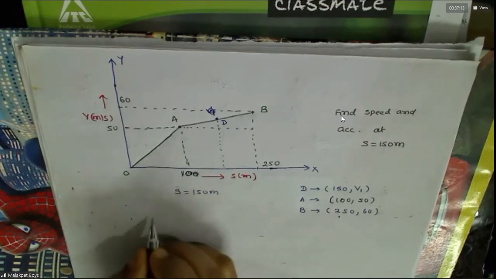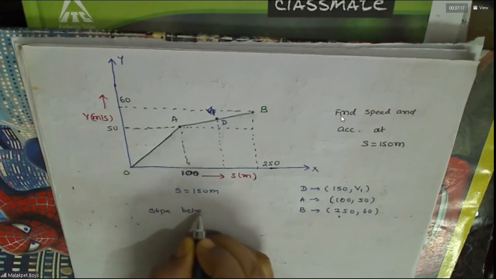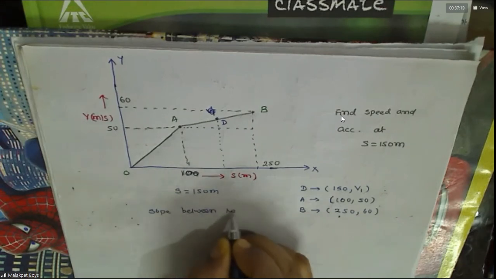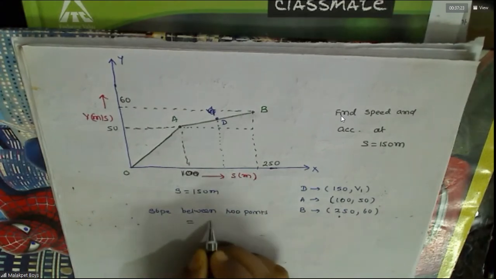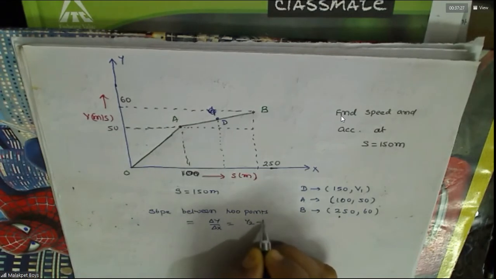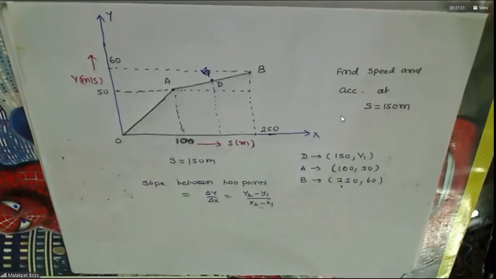Now, what is slope actually? Slope between 2 points is delta y by delta x. You learned this. y2 minus y1 by x2 minus x1. Do you agree with this? Yes, sir, agreed, sir.